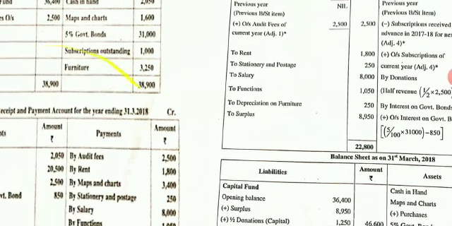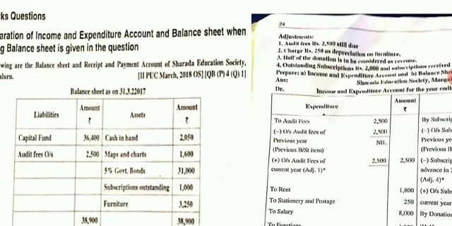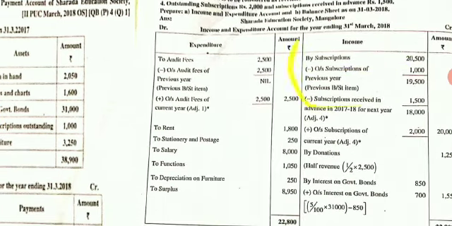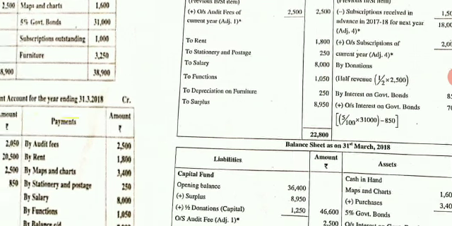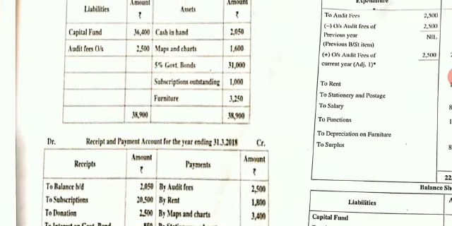Come to the problem now. Come to your problem, that is a balance sheet. They have given you the capital fund. Come to your liabilities side, write capital fund, underline it, below that you write opening balance, inner column 36,400. Next, there is outstanding audit fees, we'll do later on. Come to the asset side, cash in hand. It is appearing in the receipts and payments account, debit side. Leave it.